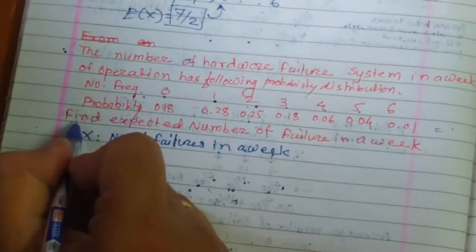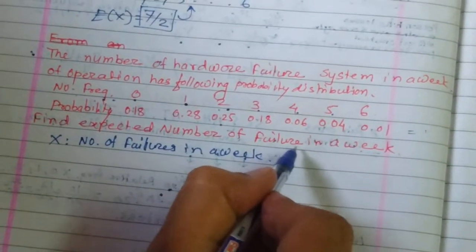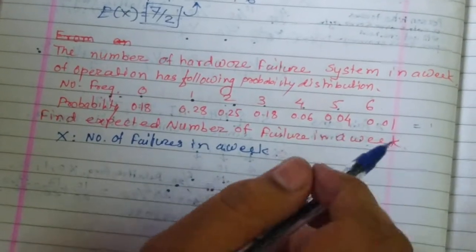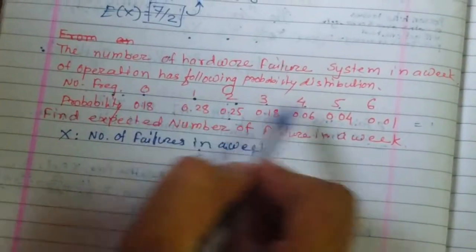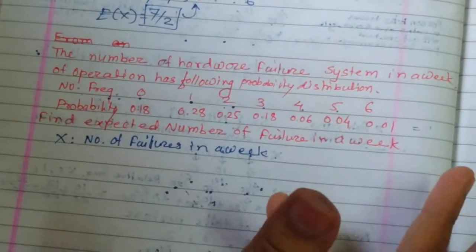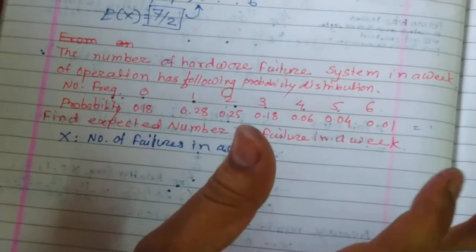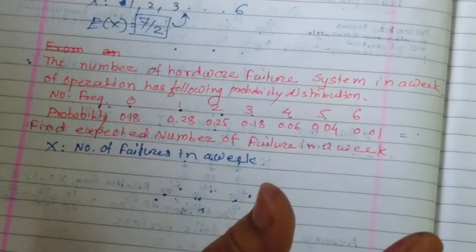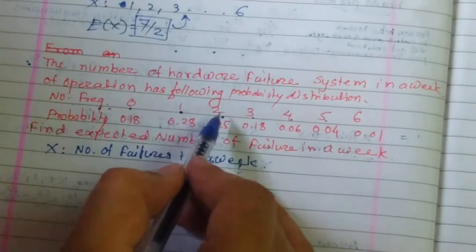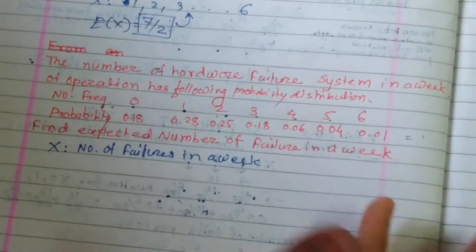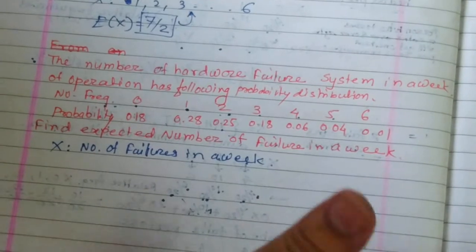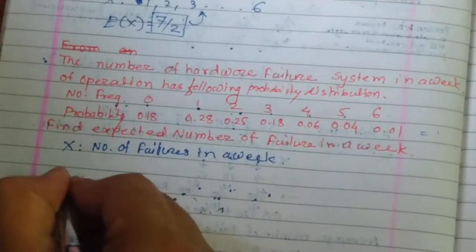What is asked here? Find the expected number of failures in a week. So based on this data, we have to find the mathematical expectation for a week. What is the average failure? Either there is a failure 1, 2, 3, 4, 5, 6, whatever it is. This is based on the previous history. But what is the average failure? That is what we are expected to calculate.